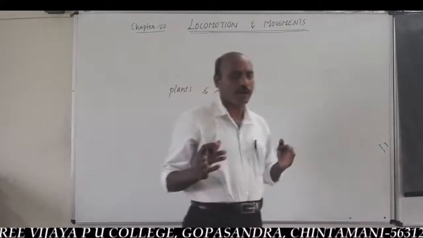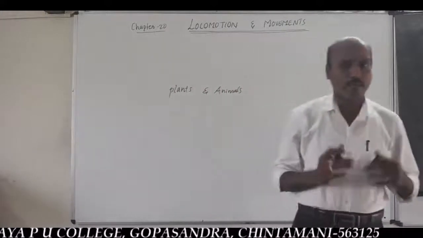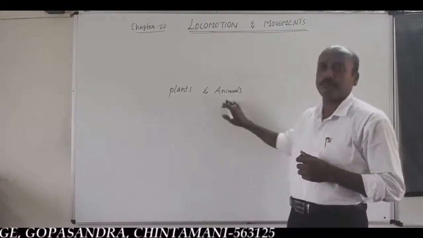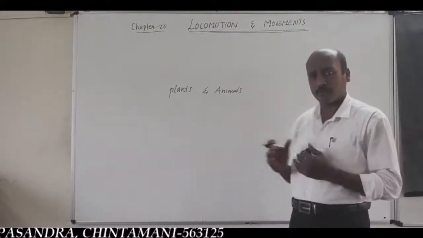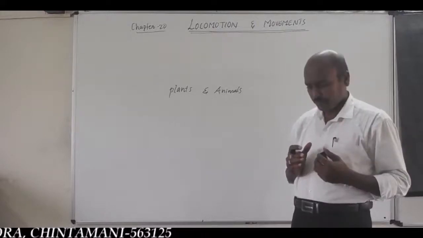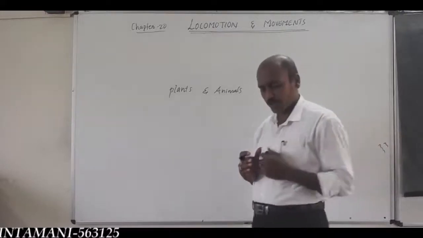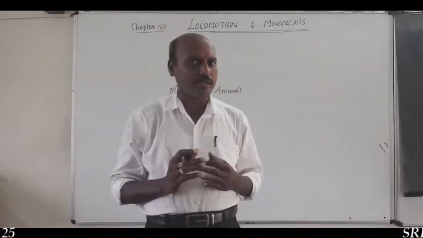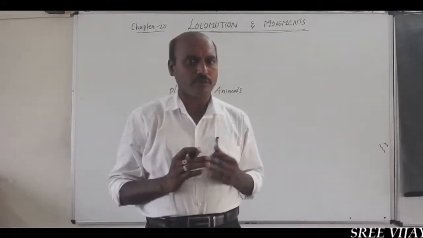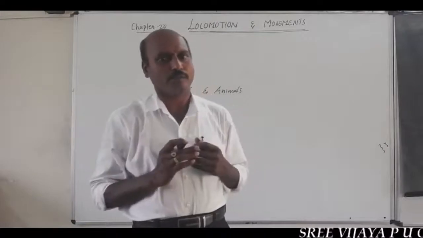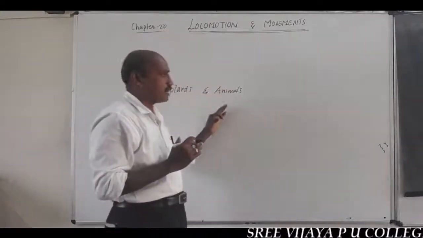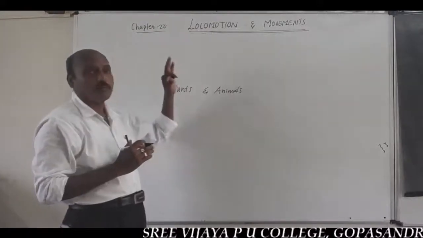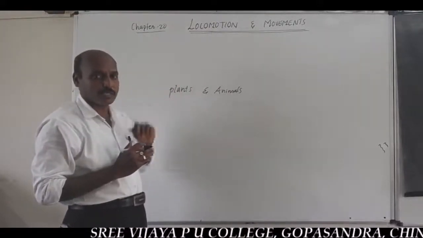Both plants and animals exhibit movement, because both plants and animals are living forms. Already I told you, movements are the most significant features of all living organisms. Only living organisms show movement and locomotion.